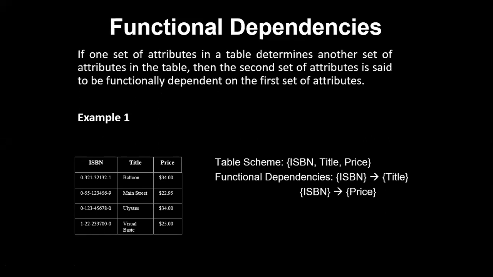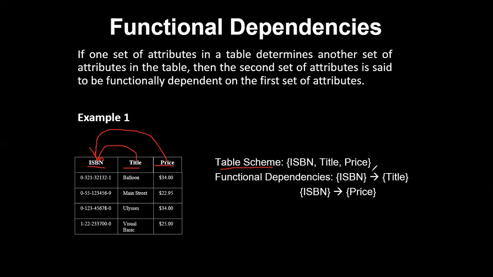Here, you can notice that I have ISBN number, title, and price. These are the table's columns, which I mentioned as the schema. Here, this particular title is dependent on your ISBN number. ISBN number is like a book's PIN number, guys. And here, price is dependent on your ISBN number. This is what they have mentioned.